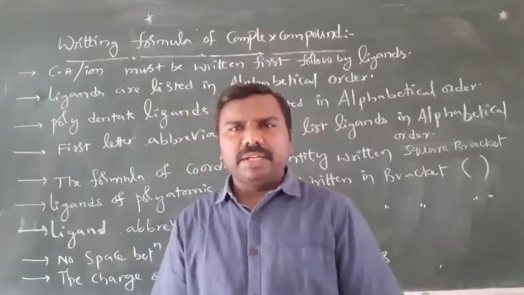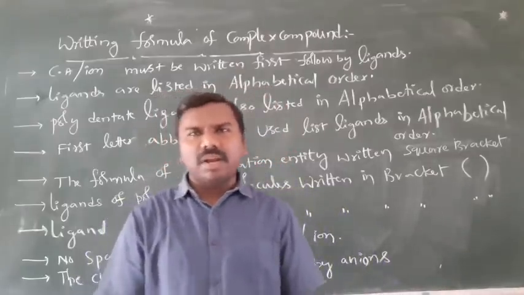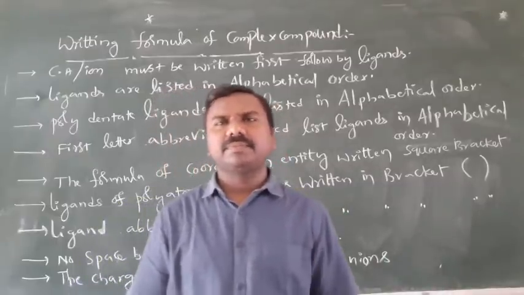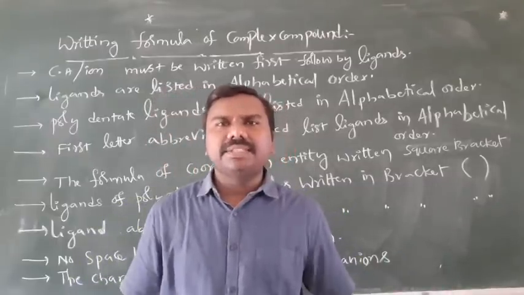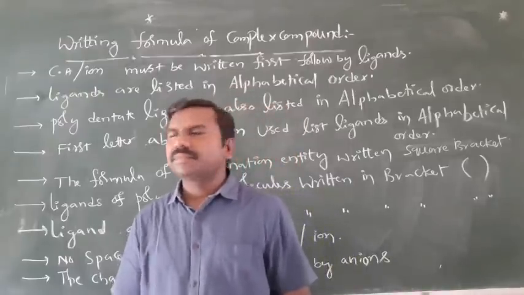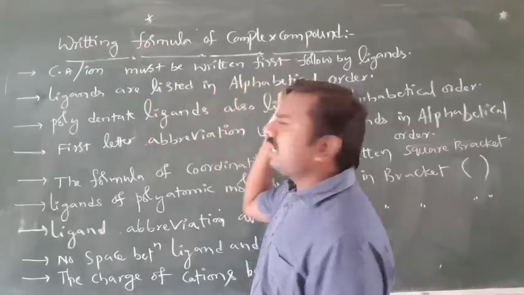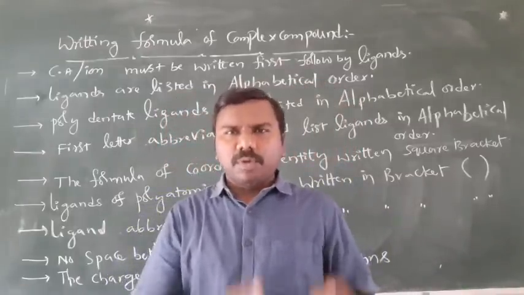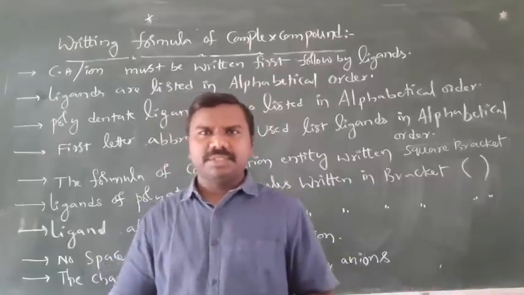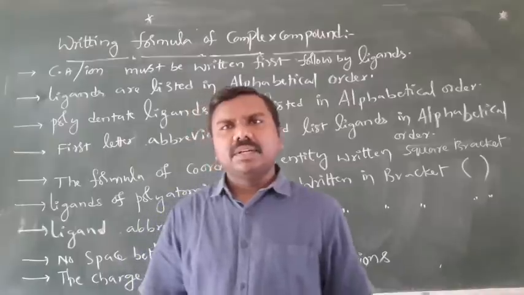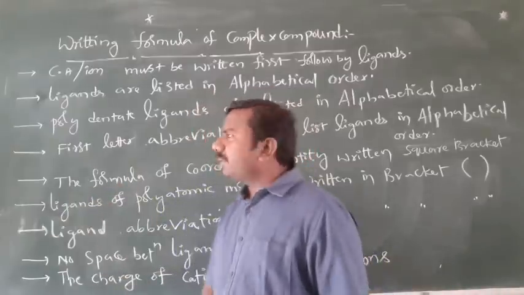You need to identify hexaamine cobalt 3 chloride. If they gave cobalt, the Co symbol must be written first. Next, ligands: hexaamine, NH3 6 times should be written next. Ligands are listed in alphabetical order. Chloro, bromo, iodo. Bromo, bromine, Br is written first. Cl next. Iodine, I next. Alphabetical order must be followed.